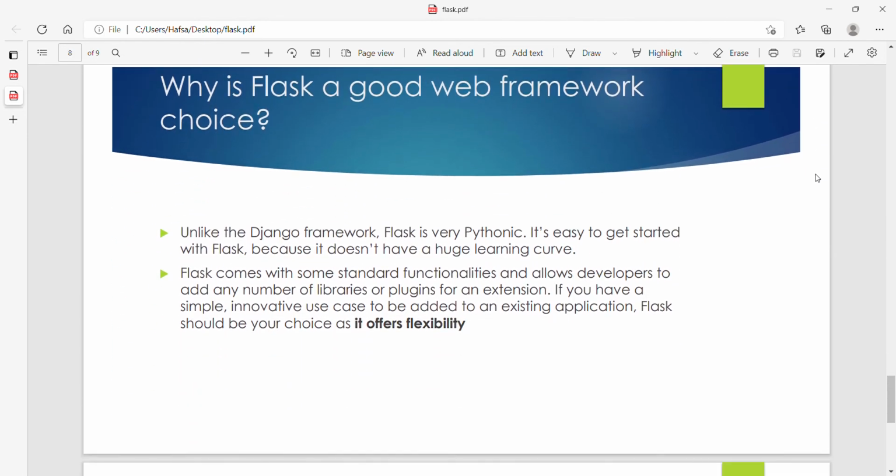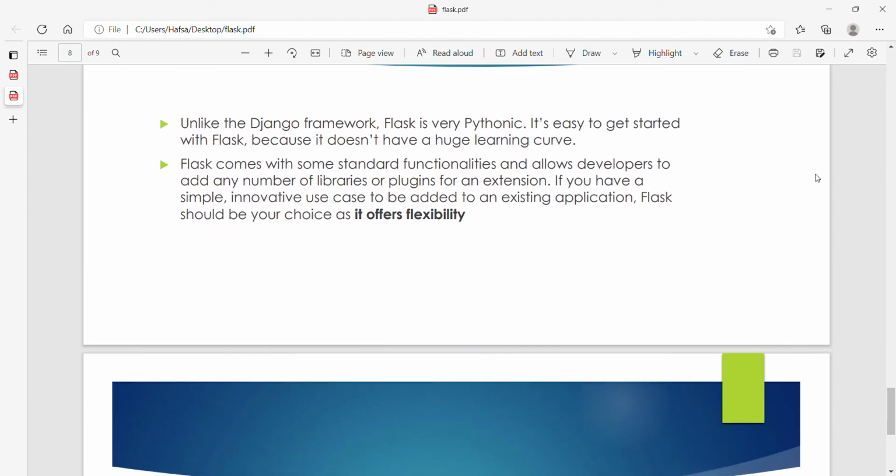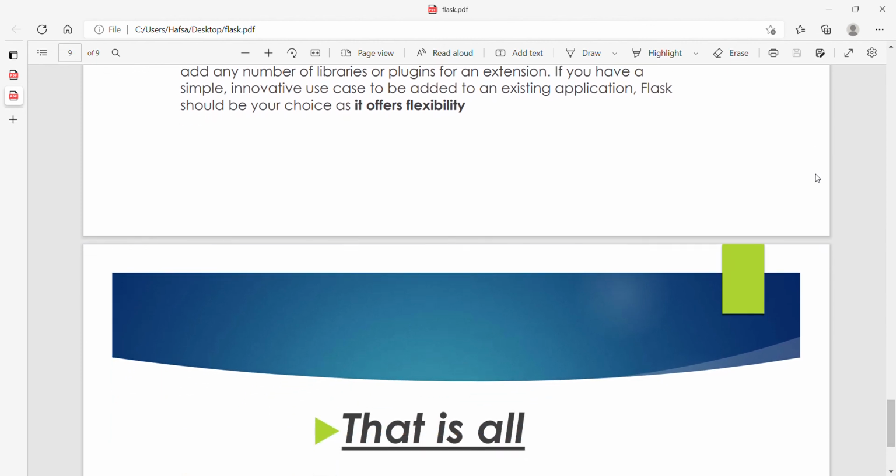At the end, I want to say why Flask is a good web framework choice. Unlike the Django framework, Flask is very Pythonic. It's easy to get started with Flask because it doesn't have a huge learning curve. Flask comes with some standard functionality and allows developers to add any number of libraries, plugins or extensions. If you have a simple innovation use case to be added to an existing application, Flask should be your choice as it offers flexibility.